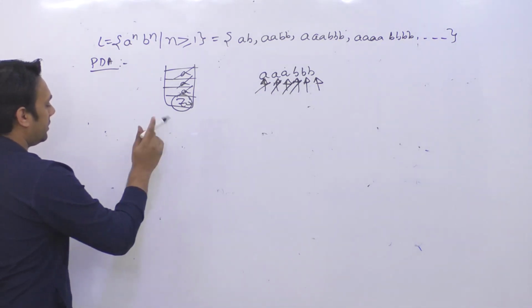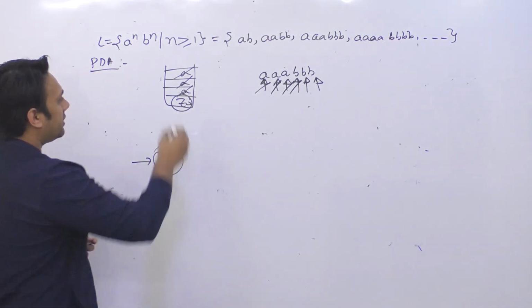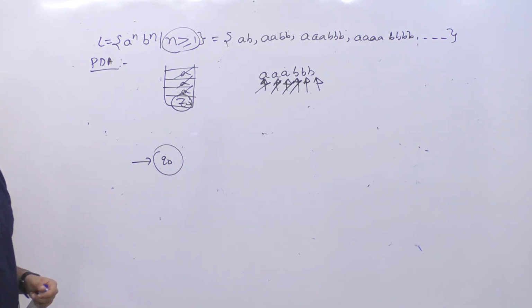So this is your initial state. Let us assume it is Q0, and because it is written that the length of the string is minimum 1, n is greater than or equal to 1.